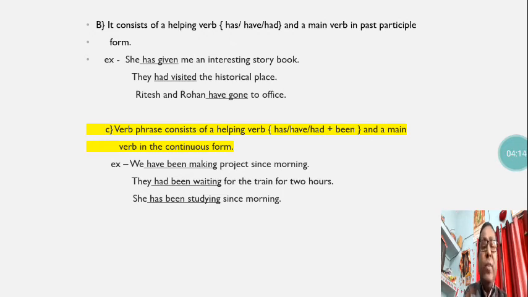They had been waiting for the train for 2 hours. Here also you see had been waiting: had been and then waiting in continuous form. That whole group makes the verb phrase. She has been studying since morning. In this sentence, has been studying is the verb phrase.